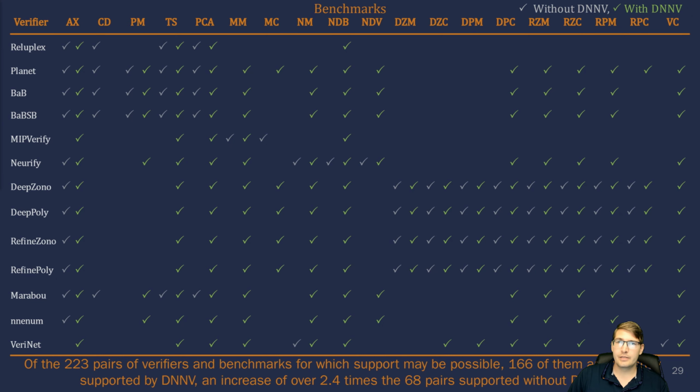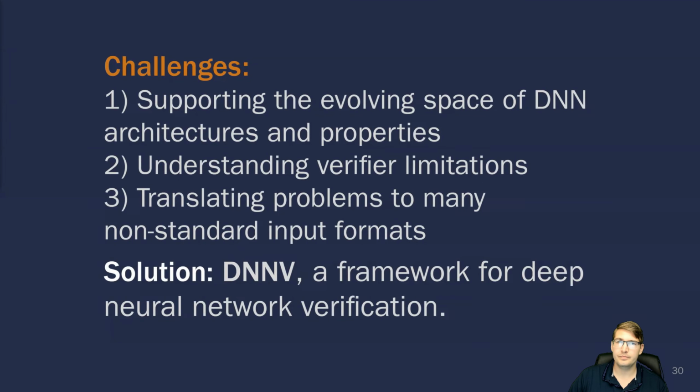We also analyzed 19 benchmarks from the DNN verification literature to determine whether they would be expressible in DNNP and ONNX and whether they would be supported by each verifier using DNNV. Of the 223 pairs of verifiers and benchmarks for which support may be possible, 166 of them are currently supported by DNNV, an increase of over 2.4 times the 68 pairs that were supported without DNNV.